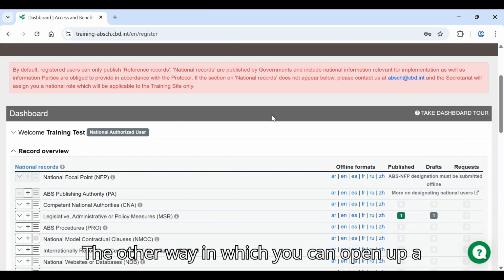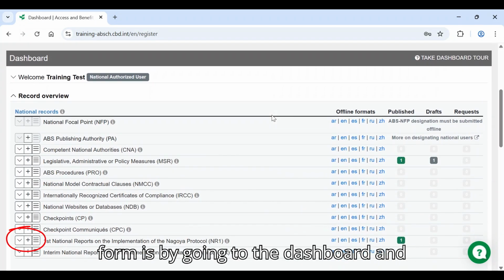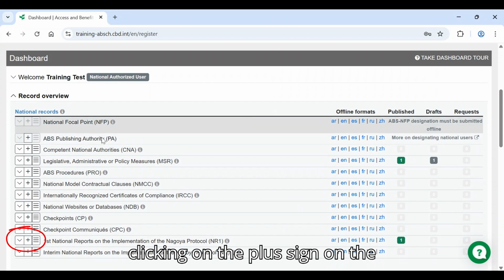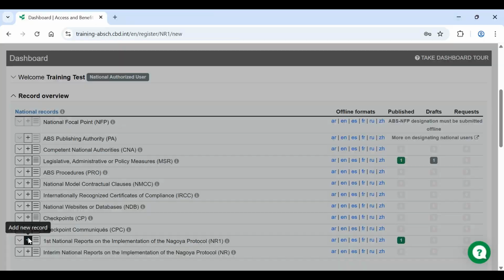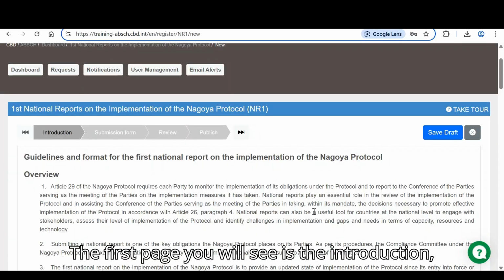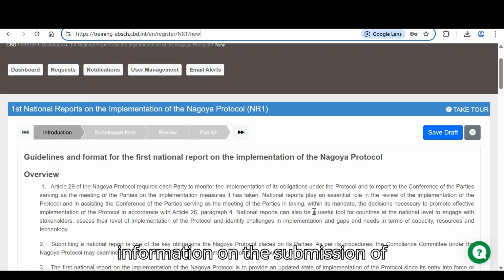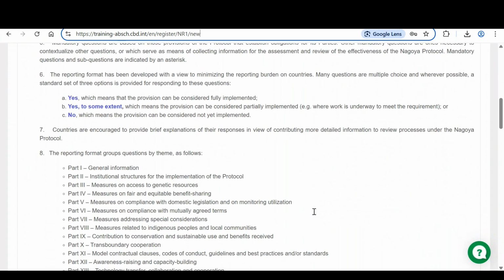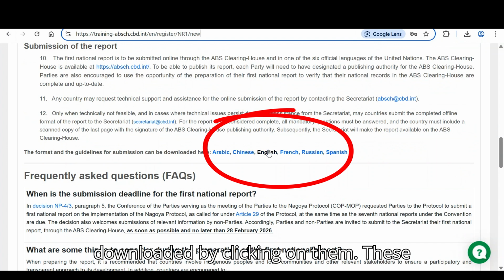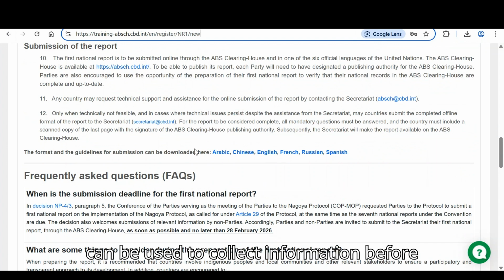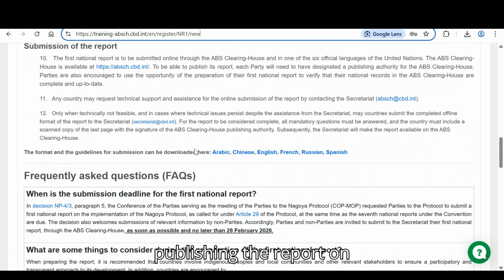The other way in which you can open up a form is by going to the dashboard and clicking on the plus sign on the left-hand side beside the record type to add a new record. The first page you will see is the introduction, which includes guidelines and background information on the submission of the national report. Below this, you will see the offline versions of the formats, which can be downloaded by clicking on them. These can be used to collect information before publishing the report on the ABS Clearinghouse.